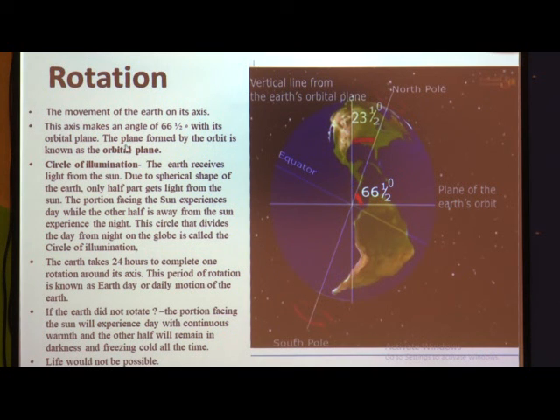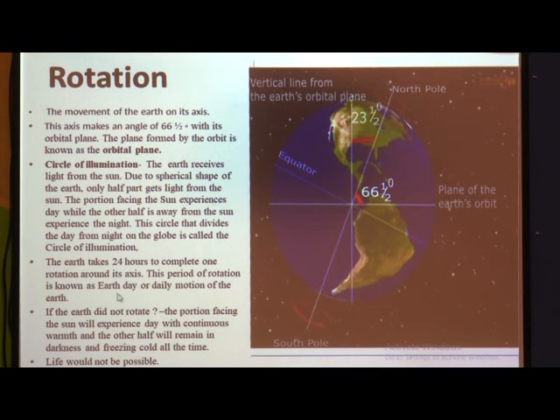So here this axis makes an angle of 66.5 degrees with its orbital plane. Just see here, this is the axis and this is the orbital plane. So here it is making an angle of 66.5 degrees with its orbital plane. The plane formed by the orbit is known as the orbital plane.